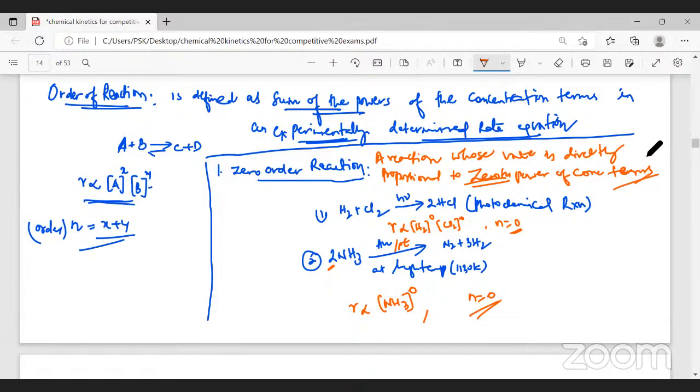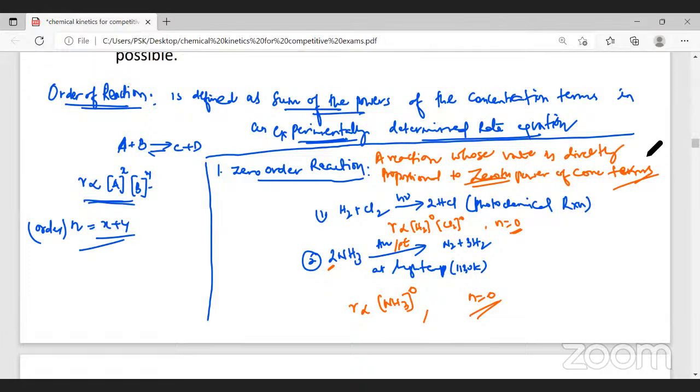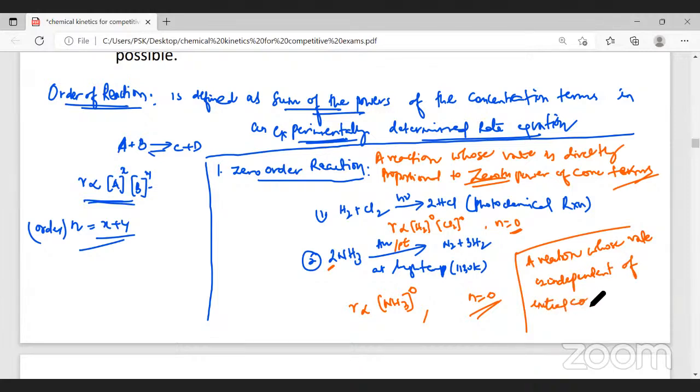Or simply we can say, a reaction whose rate is independent of initial concentration. Otherwise, we can define it as: a reaction whose rate is independent of initial concentration of the reactants is called the zero order reaction.